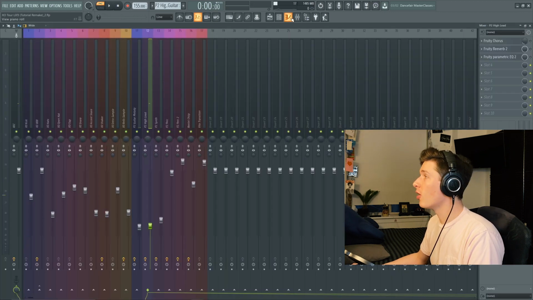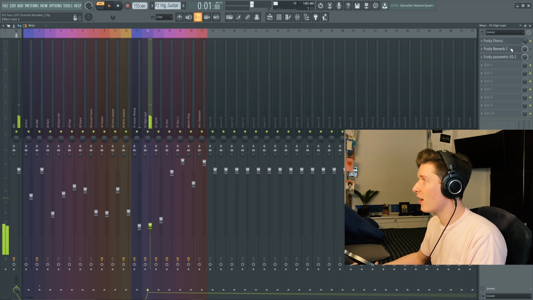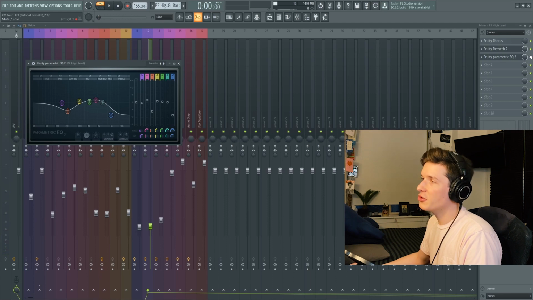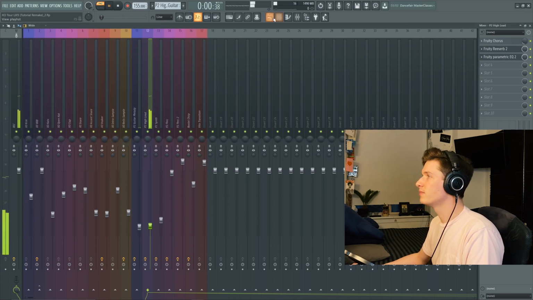And that's just going to repeat for 2 bars. What I'm going to do is throw on Fruity Chorus again for extra plucking sounds, reverb to make it sound like it's bouncing off the walls, and then I'm going to throw on an EQ just to raise some of these mids, get rid of some of the treble.